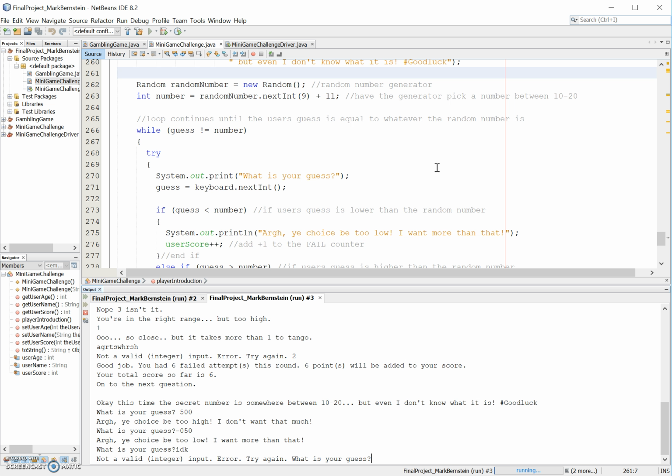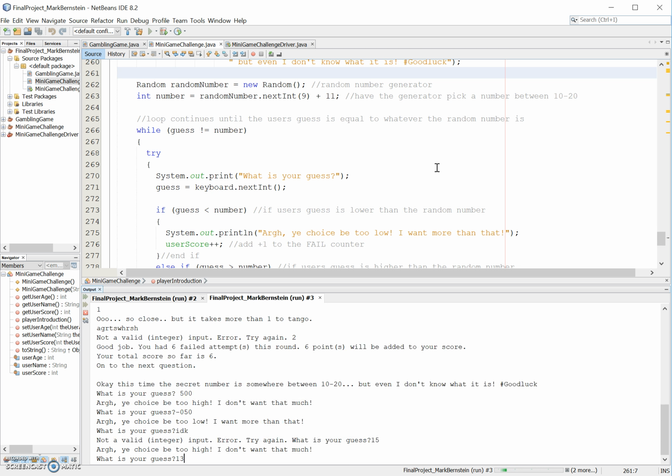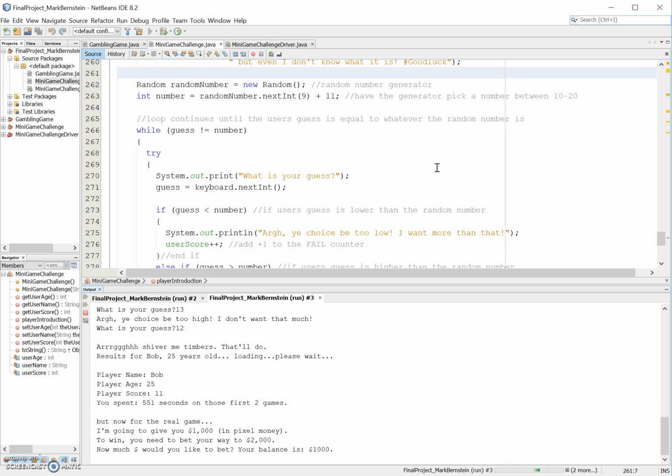Let's start getting into the correct range there so we can move on. 15, too high. 13, too high. 12. Alright, so that worked. And now it's going to print the results for you. And that's going to happen under the driver.